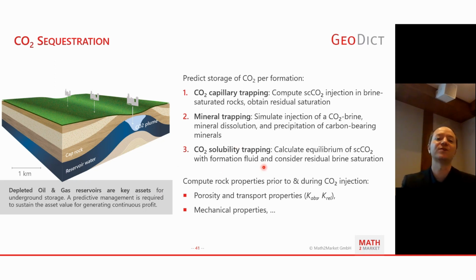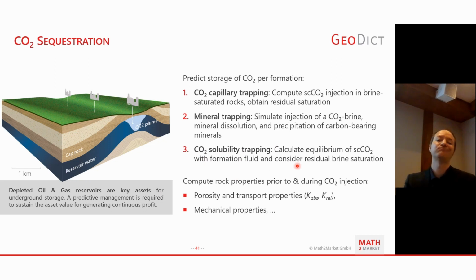And finally, we have the question of CO2 solubility trapping. Solubility trapping is probably something about solution rates. But speaking more in general, we can calculate an equilibrium of supercritical CO2 with a formation fluid, for example using a geochemical calculator, and even for this consider a residual brine saturation.